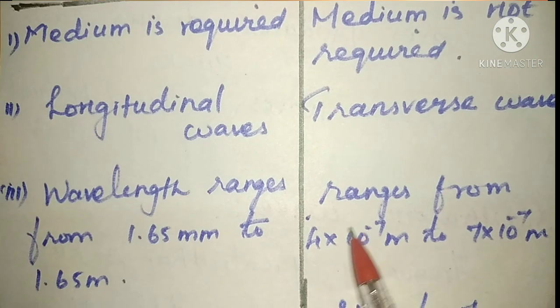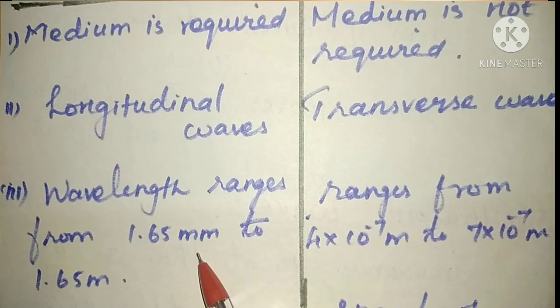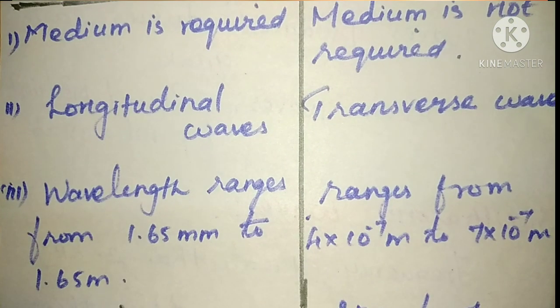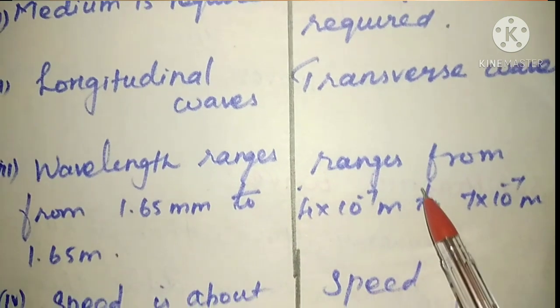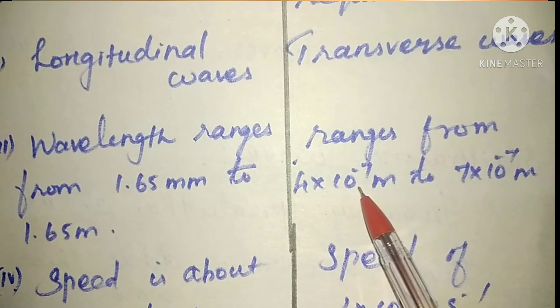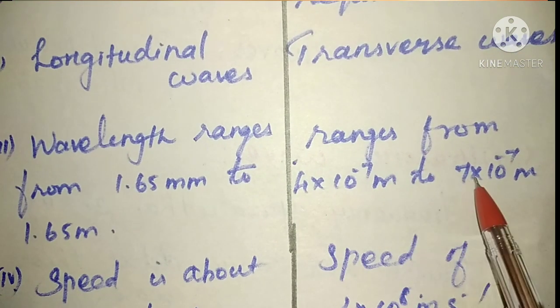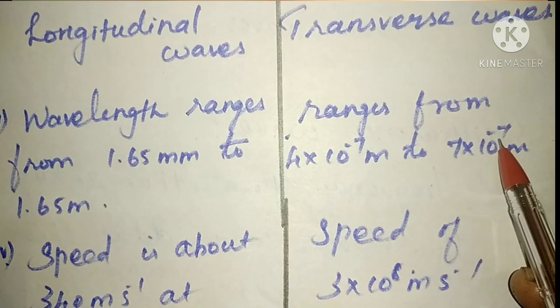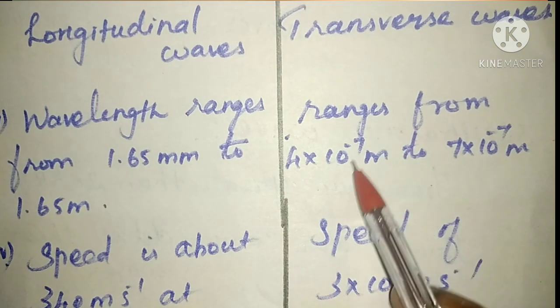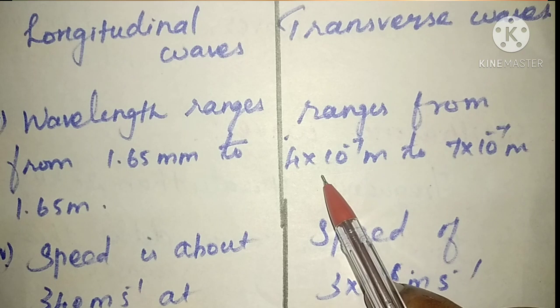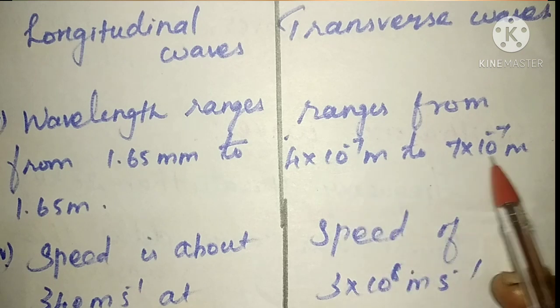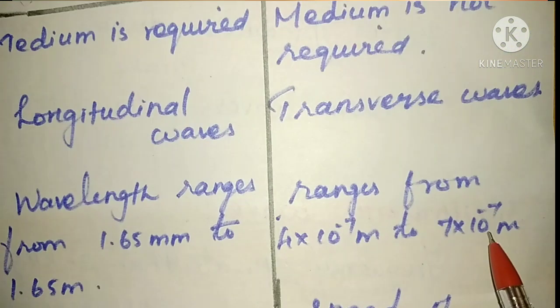The wavelength of sound ranges from 1.65 millimeter to 1.65 meter. But here, for light waves, the wavelength range is 4 into 10 to the power minus 7 meter to 7 into 10 to the power minus 7 meter.